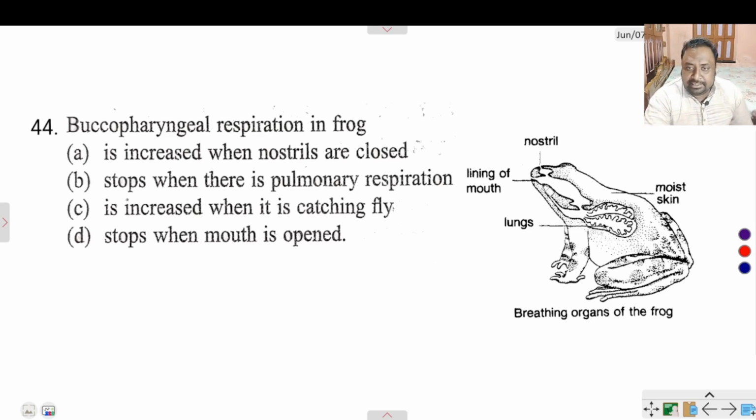And this is nostril. Clear? This is nostril, and this is lining of mouth. This is lungs. If the gases enter through nostril and mouth simultaneously, then they transfer through the same path. So when the mouth is off, nostril is open. When nostril is off, mouth is open. So it stops when pulmonary respiration occurs.